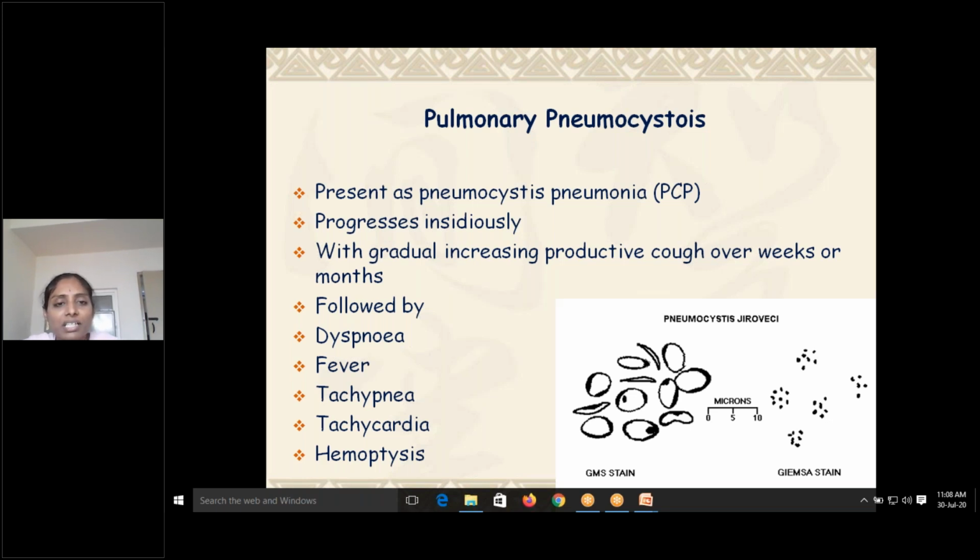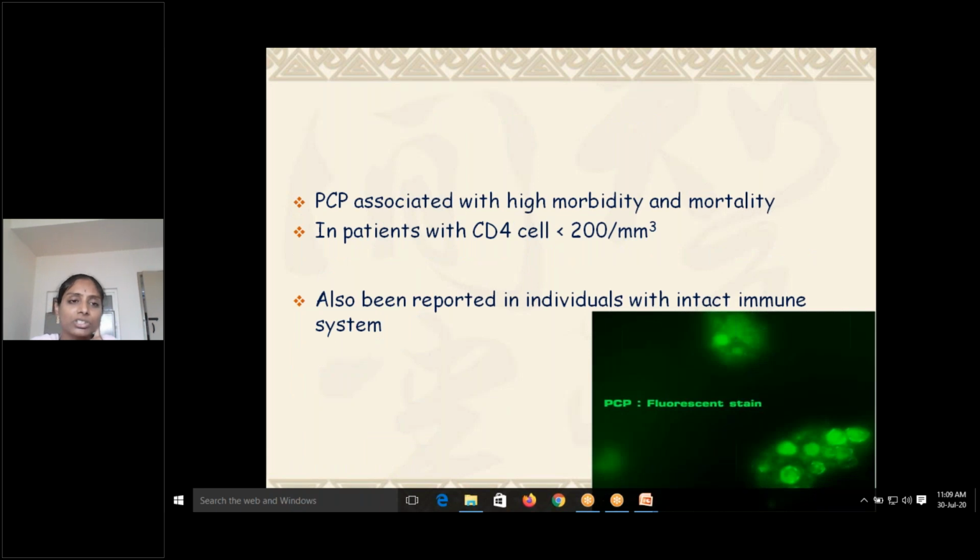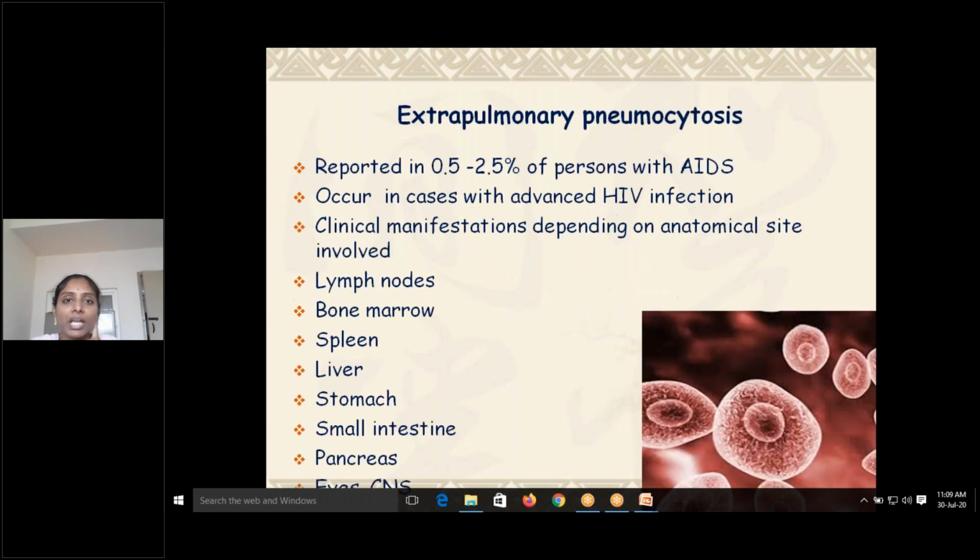It is progressively insidious, with a gradual increase in productive cough over weeks or months, followed by dyspnea, fever, tachypnea, tachycardia, and hemoptysis. So you can see these are all general features of any lung infection, so that might be confusing. A high degree of suspicion is required, then only you can go for a fungal diagnosis. Pneumocystis is associated with high morbidity and mortality in patients with CD4 counts of less than 200. It has also been reported in individuals with an intact immune system.